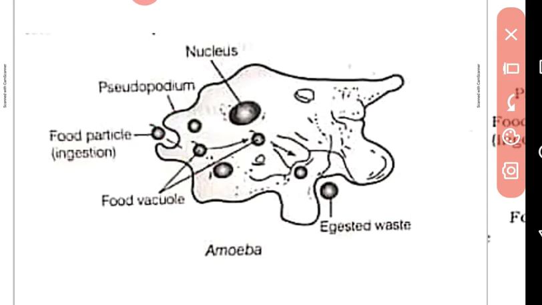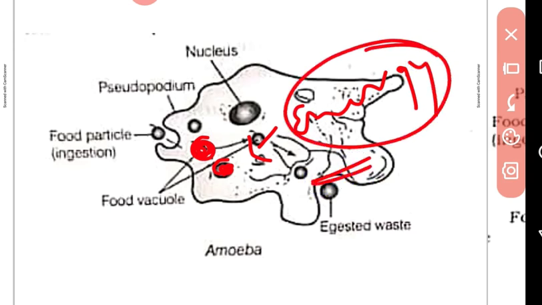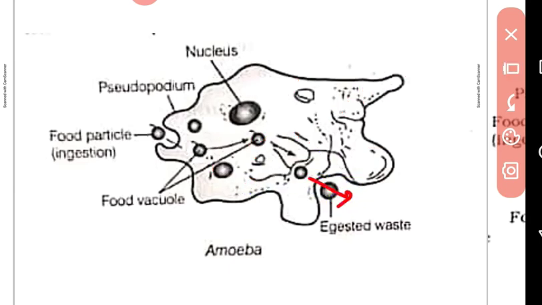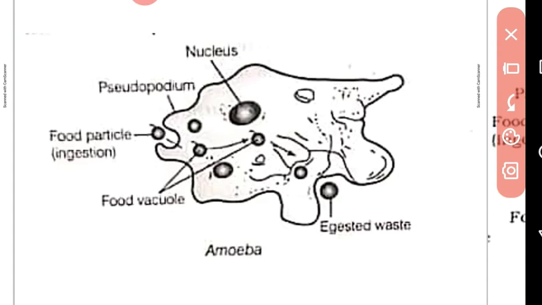After that some digestive juices present here digest the food particles, and from this amoeba gets energy. And some food particles which are not digested, or some excretory food particles, are ejected from this side through the cell membrane. This is the digestion and ejection in the amoeba.